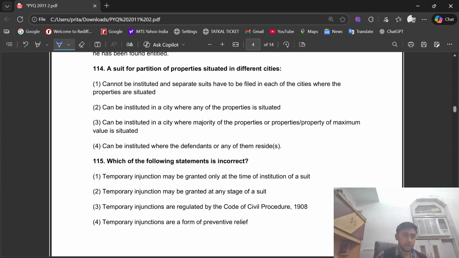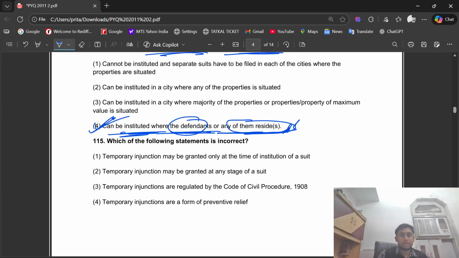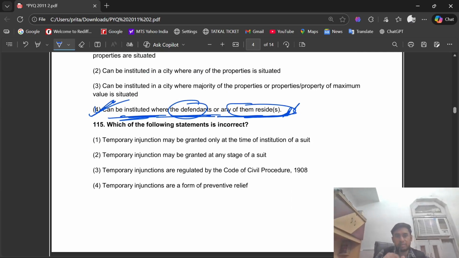Question number 114. A suit for partition of a property situated in different cities can be instituted where the defendant or any of them resides. Option number 4. Wait, a suit for partition of property situated in different cities can be instituted where the defendant resides, or any of them. It can't be the plaintiff's place, it will be the defendant, or maybe where another defendant resides. I'll have to confirm. But I've taken the knowledge from here that it can be instituted where the defendant and any of them resides.